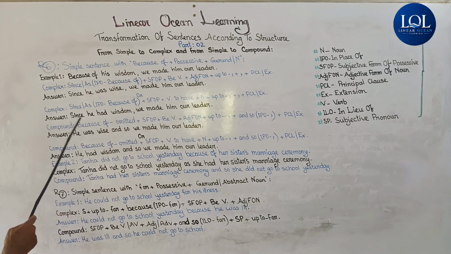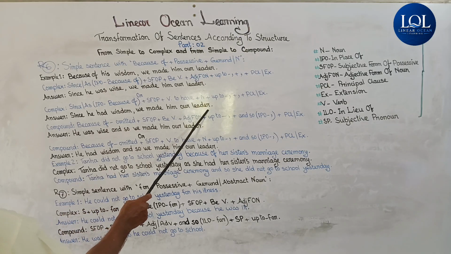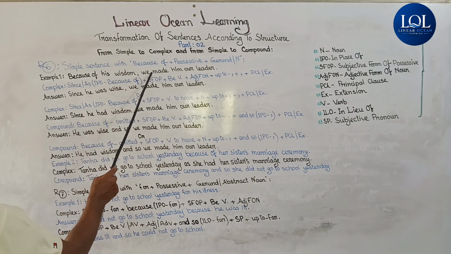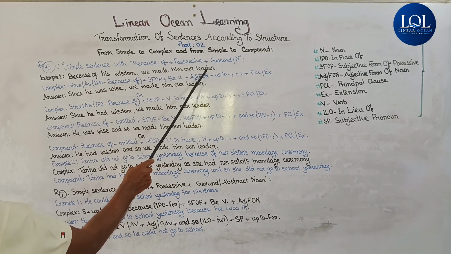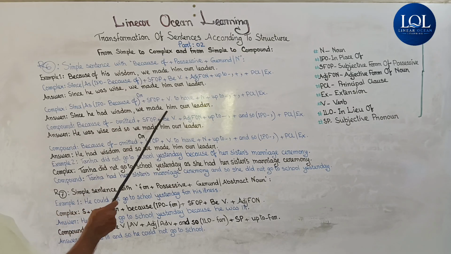If we follow the structure, the answer we get is since he had wisdom, comma, we made him our leader. Because of his wisdom, comma, we made him our leader. This is simple sentence and its complex one is since he had wisdom, we made him our leader.